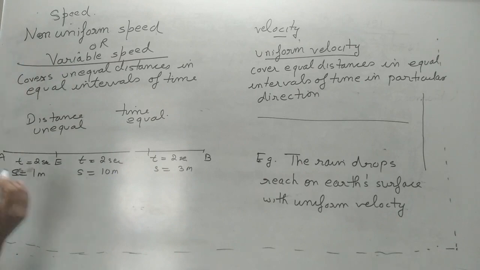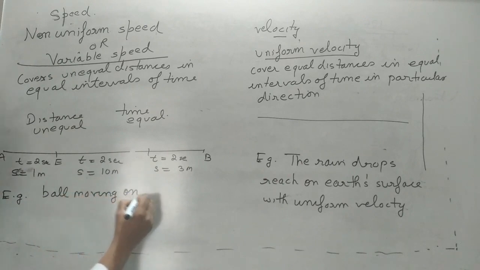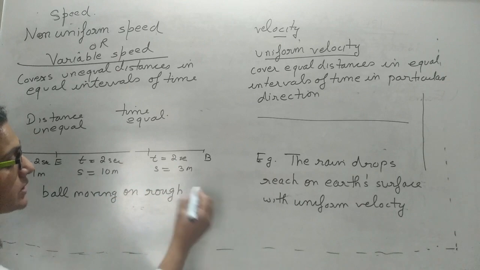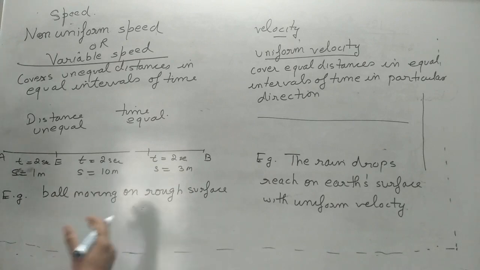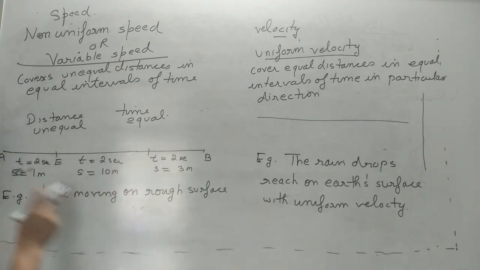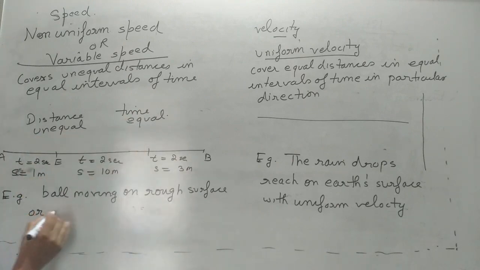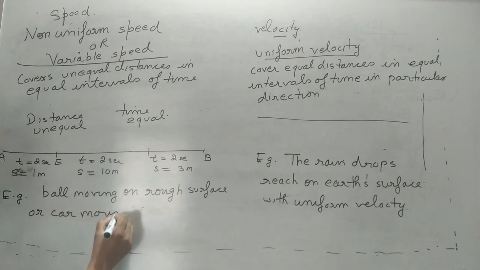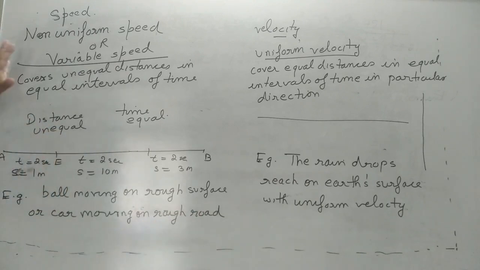What is the best example? The best example is a ball moving on a rough surface, which has friction. So in 1 second it covers 1 meter, in another second it covers 2 meters, in another second it covers again 1 meter. So the distance is unequal but the intervals of time are equal. Or you can say a car moving on a rough road is also the best example for non-uniform speed or variable speed.